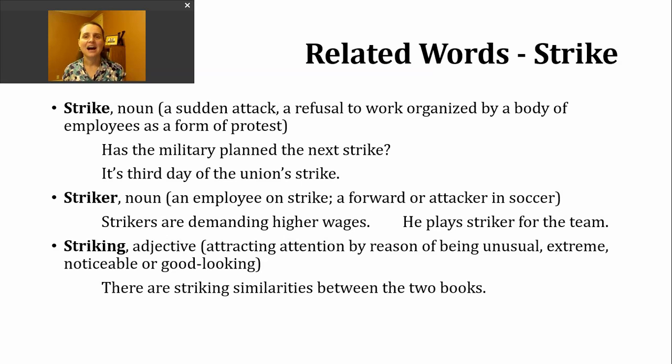So if it helps you to think about how these are connected, imagine seeing something very unusual, extreme, noticeable, good looking, and it's sort of like you've been hit. So here's an example of striking as an adjective in a sentence. There are striking similarities between the two books. So there are unusual or noticeable similarities between these two books.